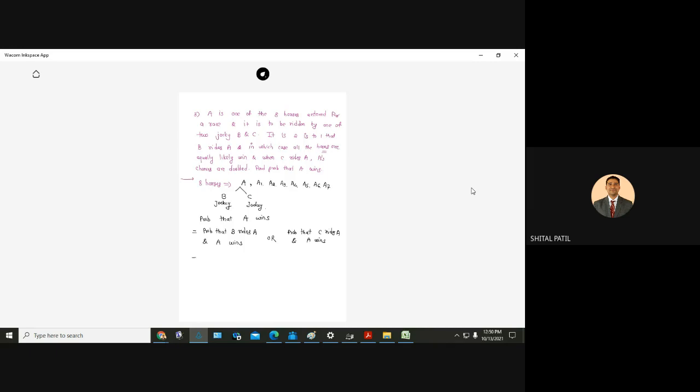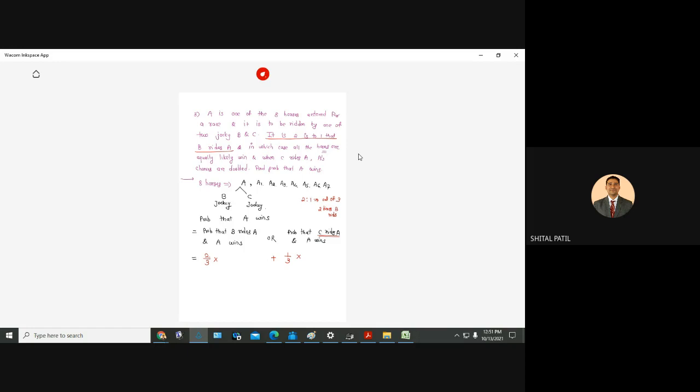Now tell me what is the probability that B rides A, given here. See this part of the problem. It is 2:1 that B rides A. 2:1, you understand? That is, out of 3, 2 times B rides. Okay, so what is the probability that B rides? 2/3. Now tell me what is the probability that C rides A, the remaining part, 1/3. You understand, right?